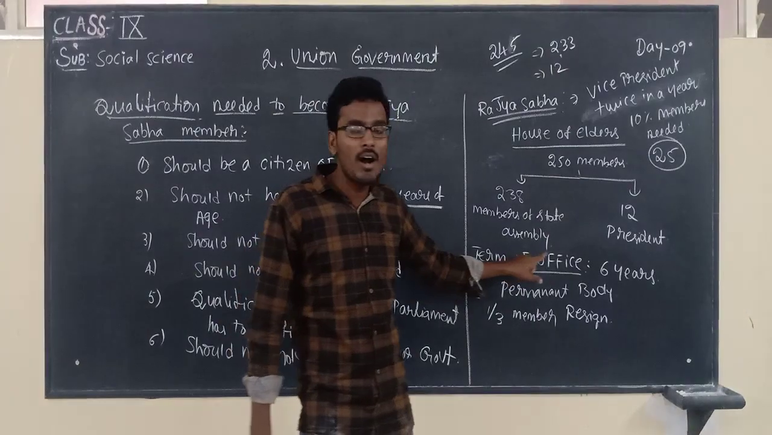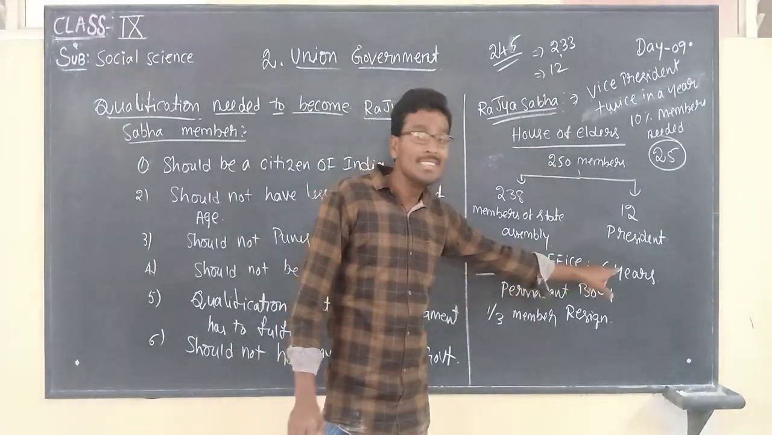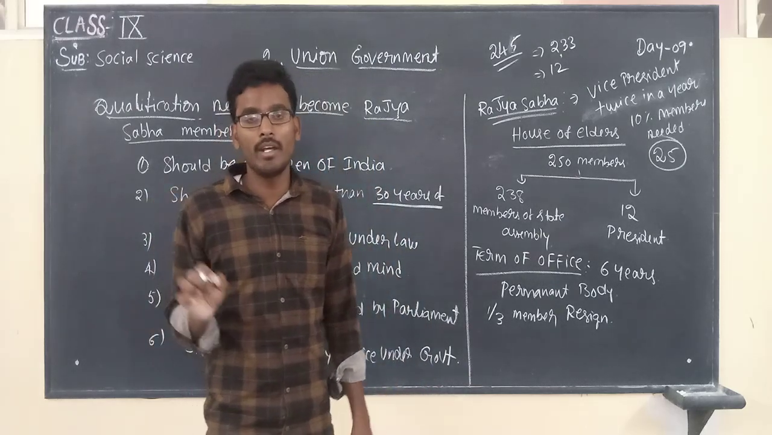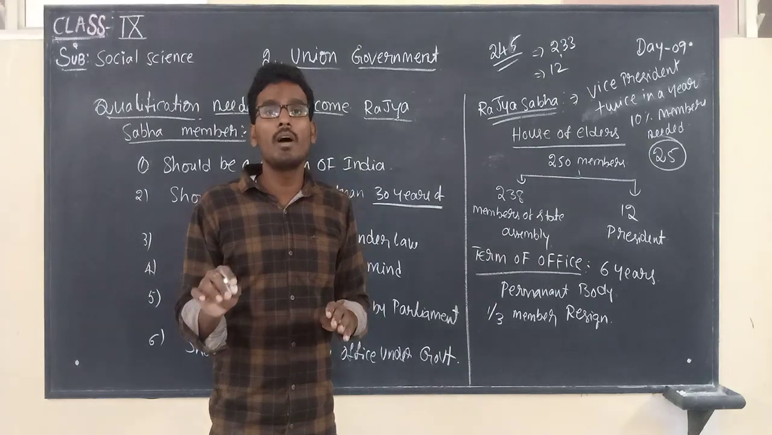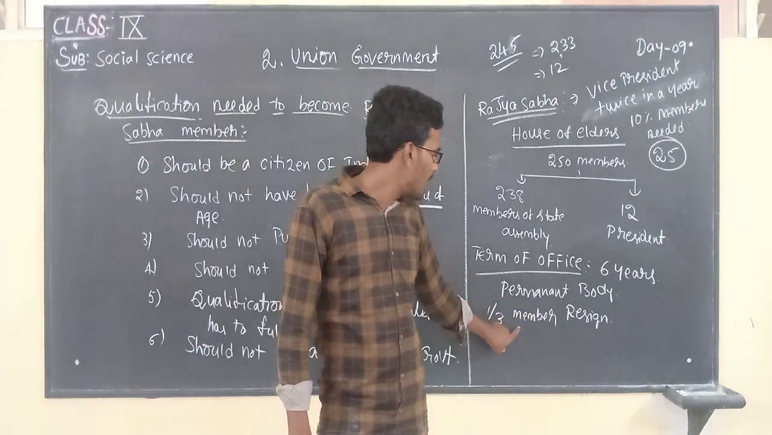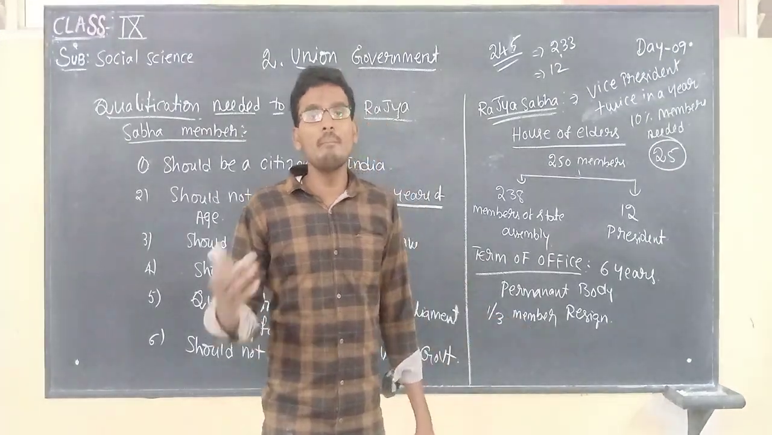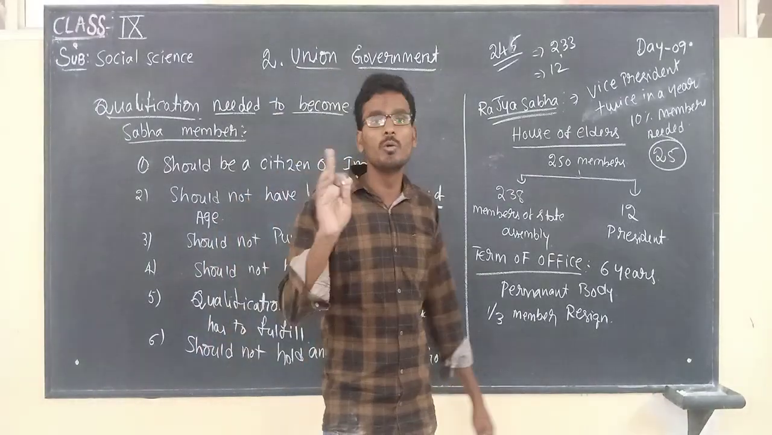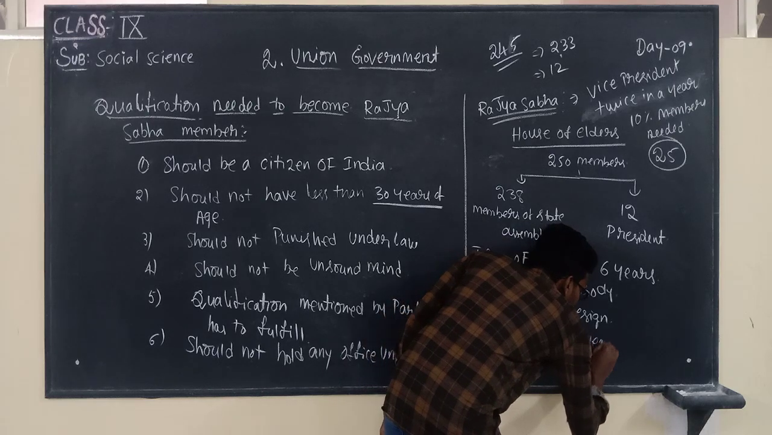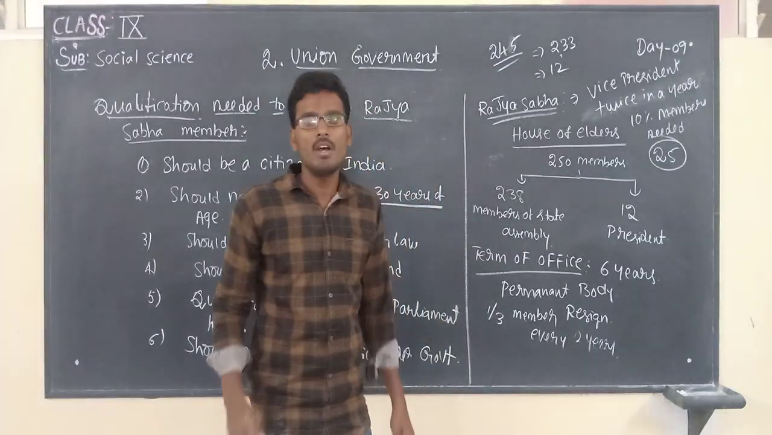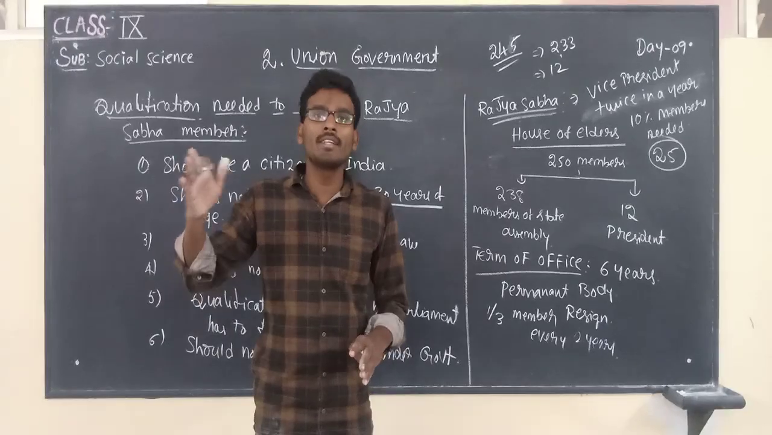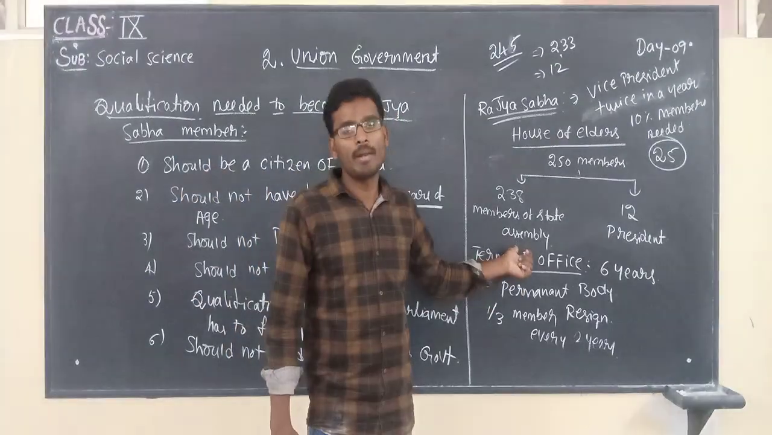And the term of office of the Rajya Sabha is 6 years, and it is a permanent body. Unlike Lok Sabha, Rajya Sabha won't dissolve. So that is the reason why it is a permanent body. One third of the members will complete their tenure every 2 years. Means their tenure will be complete. After that, one third again will be appointed. So this process will continue like that. That is the reason why it is known as a permanent body.